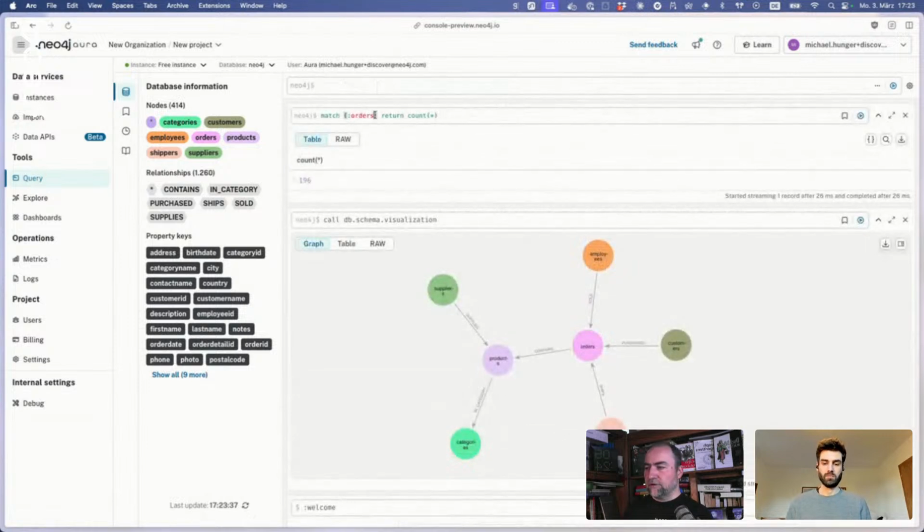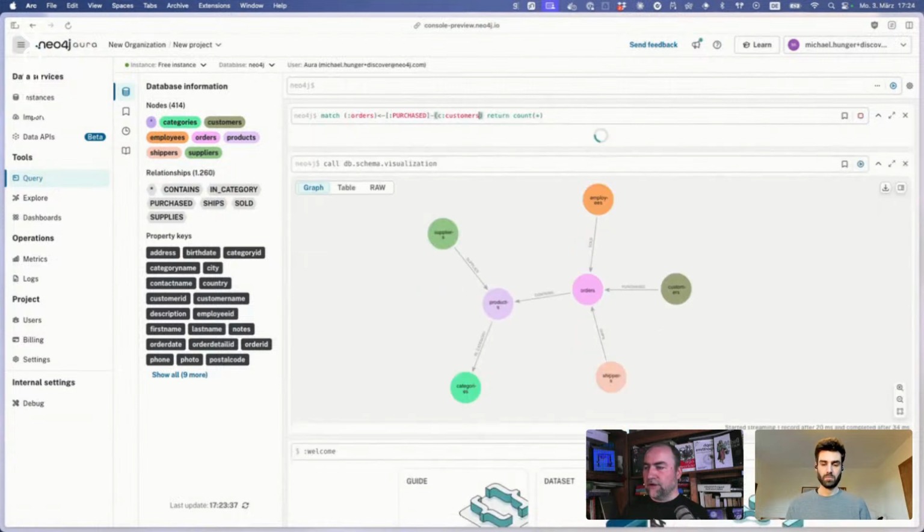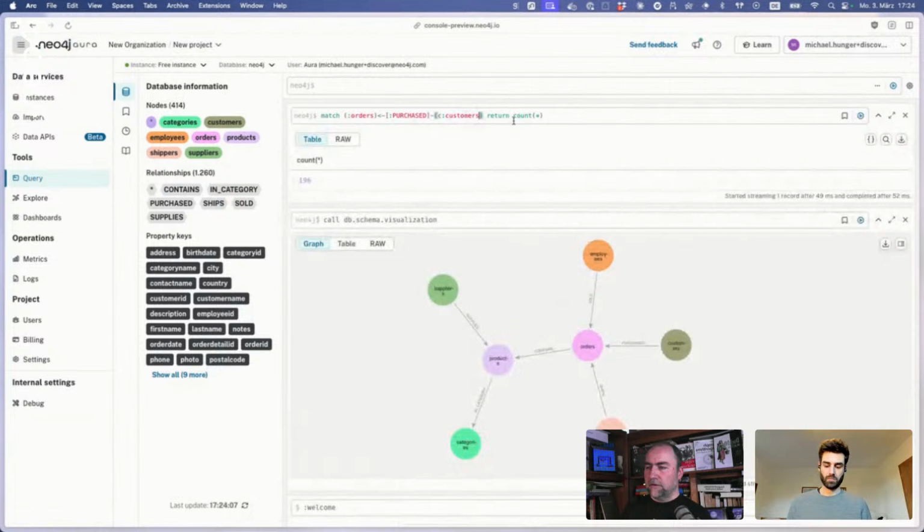But if we also want to see which customers purchased these orders, we can say count distinct customer. Then we see that 74 customers purchased those orders.